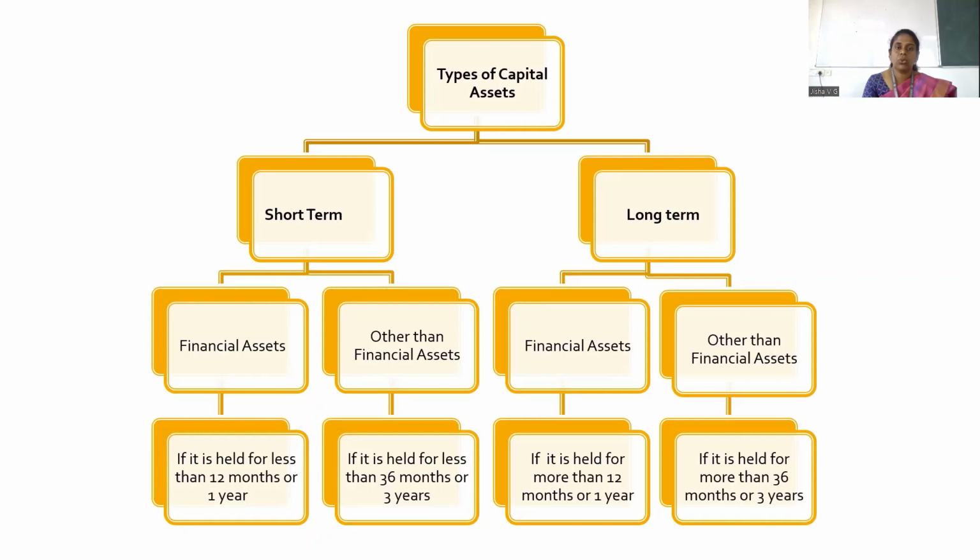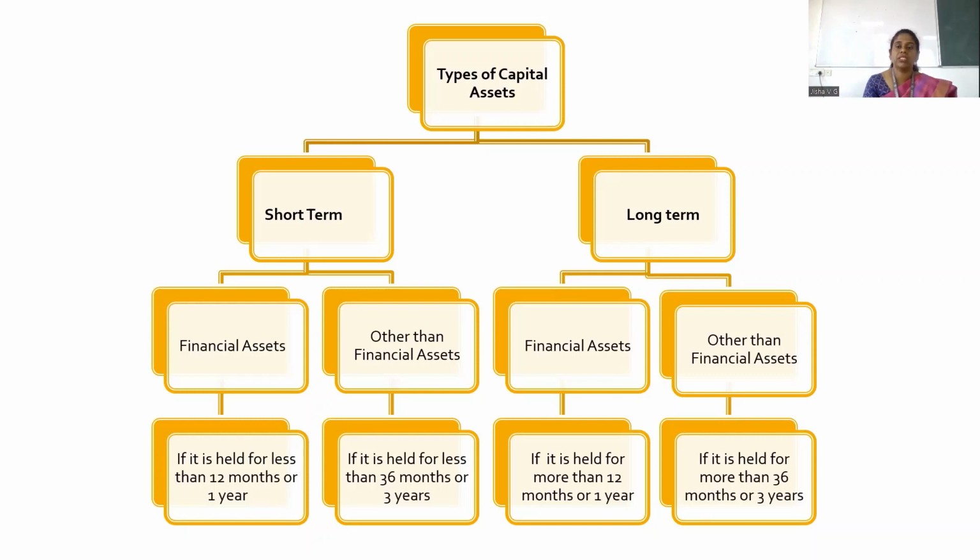If a person holds a financial asset for less than 12 months, it is considered a short-term financial asset. For other than financial assets, if you hold for less than 36 months, it is short term.